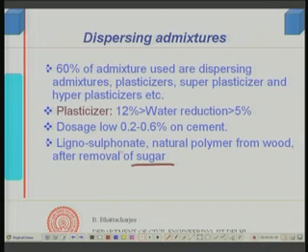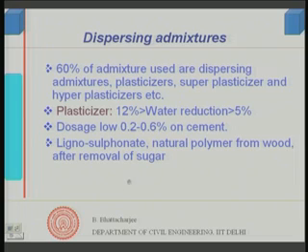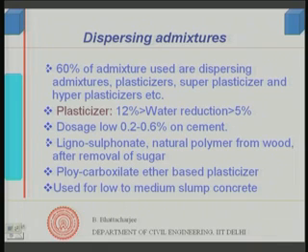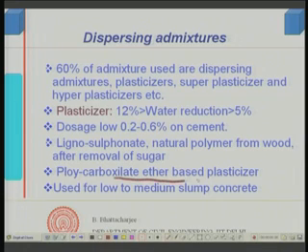This is the original, very early kind of plasticizer, and even today the majority of plasticizers have this as raw material. It is modified, and based on this the product is formed. The other could be a polycarboxylate ether based plasticizer, which was also quite early.